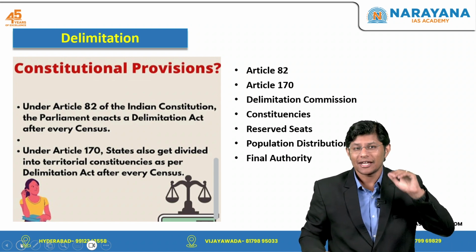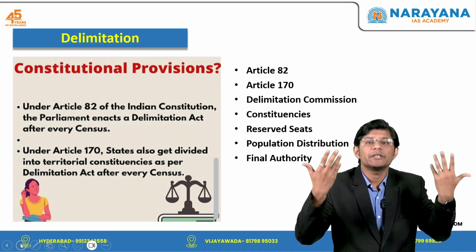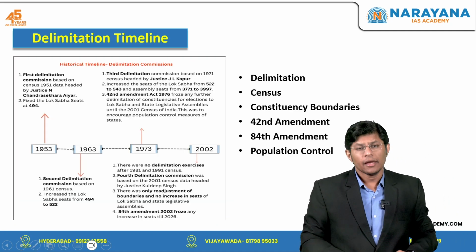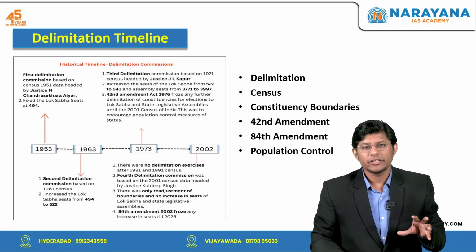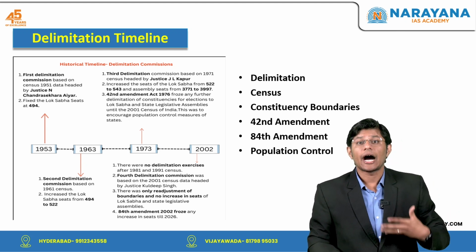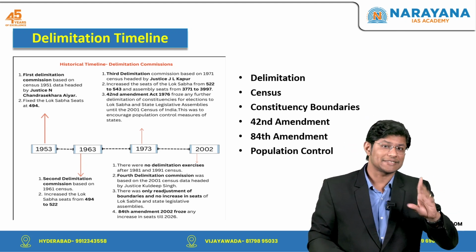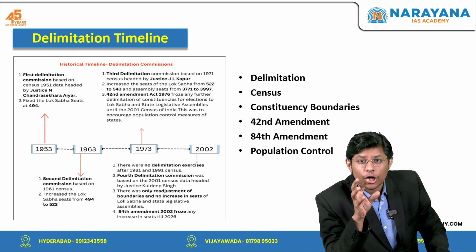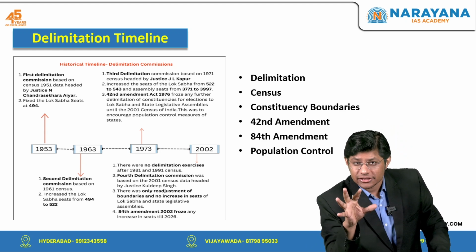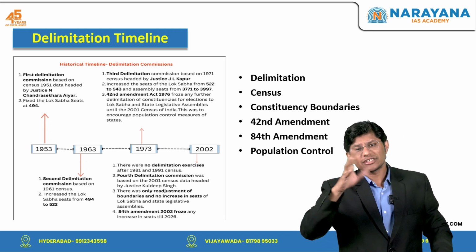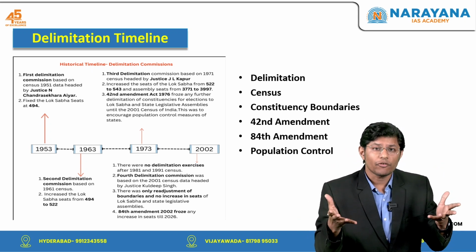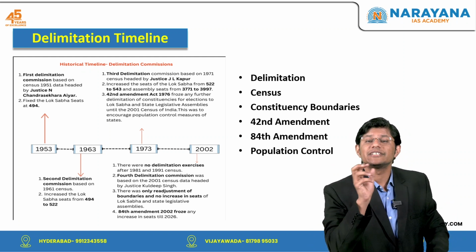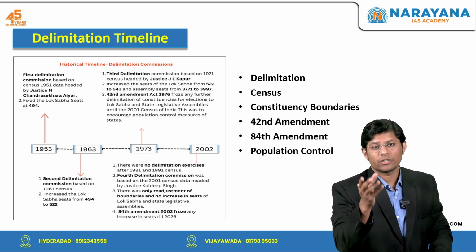Now, students, let us try to understand the Delimitation Commission. The Delimitation Commission is an independent, high-power body appointed by the President. What is the task? The task is to carry out the delimitation of electoral constituencies. And what is the function? The first function is to determine the number and boundaries of constituencies. At the same time, to identify seats reserved for the Scheduled Castes and the Scheduled Tribes.